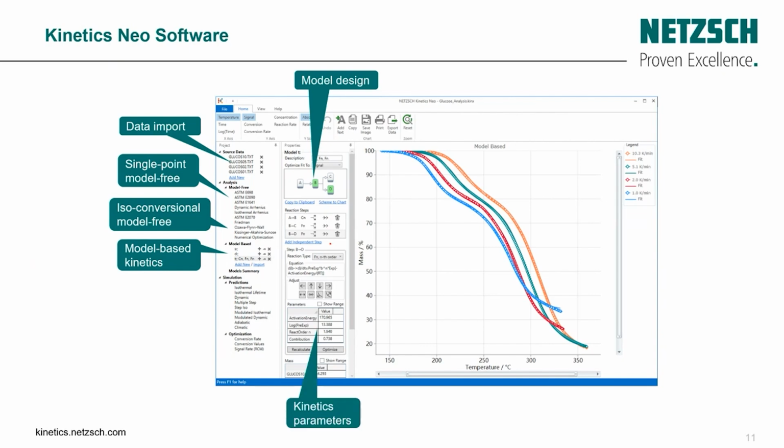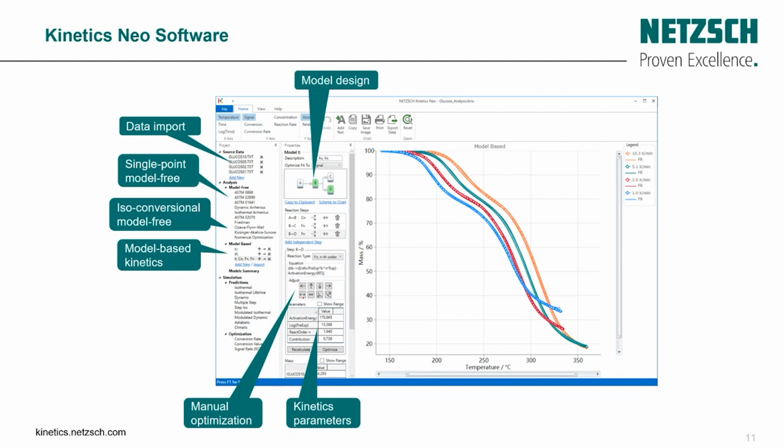After creating this model design, we can also extract the different kinetic parameters for each reaction type. For example, here we have the step B goes to C to D, and we can determine the activation energy, the log of the pre-exponential factor, the reaction order, and the contribution.